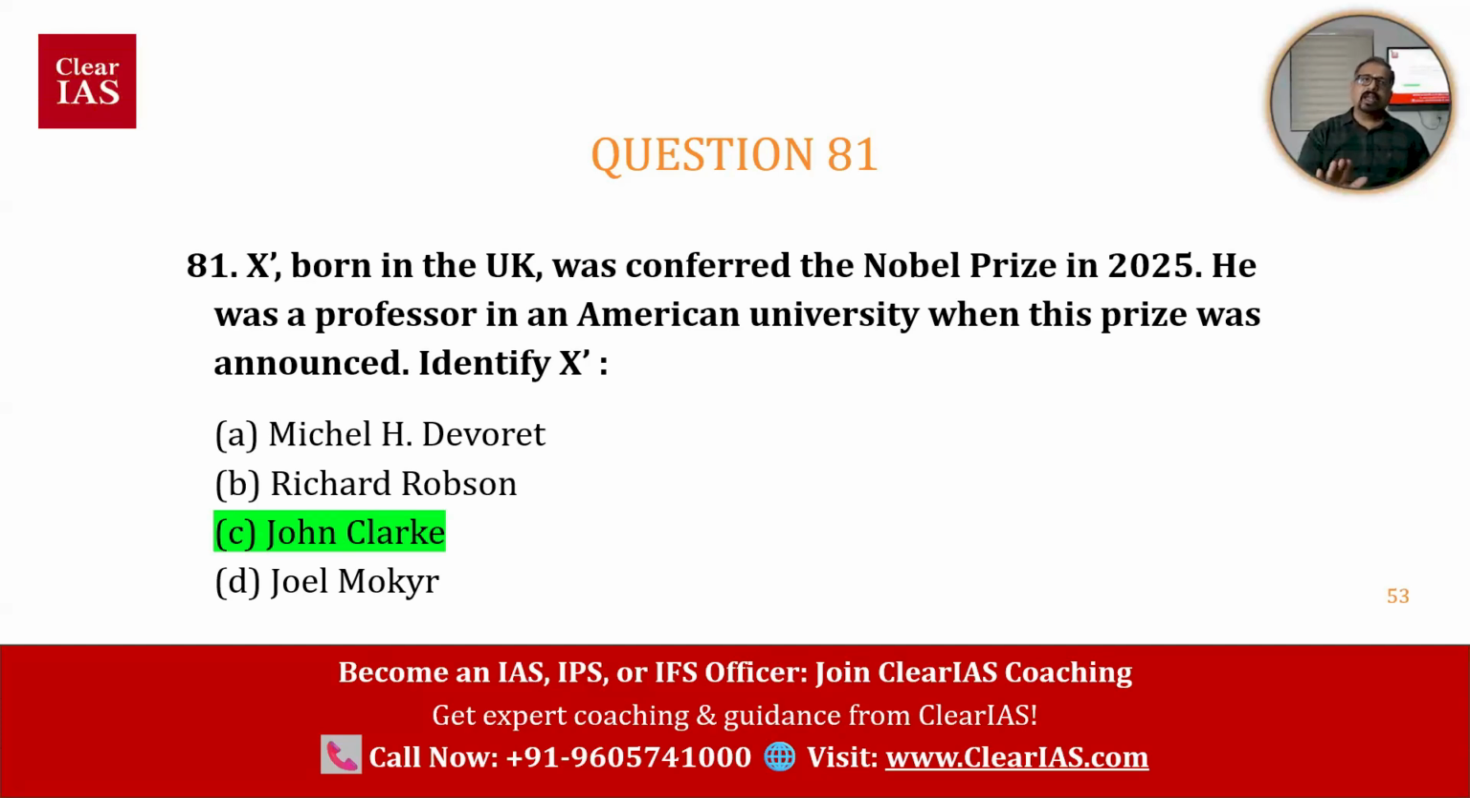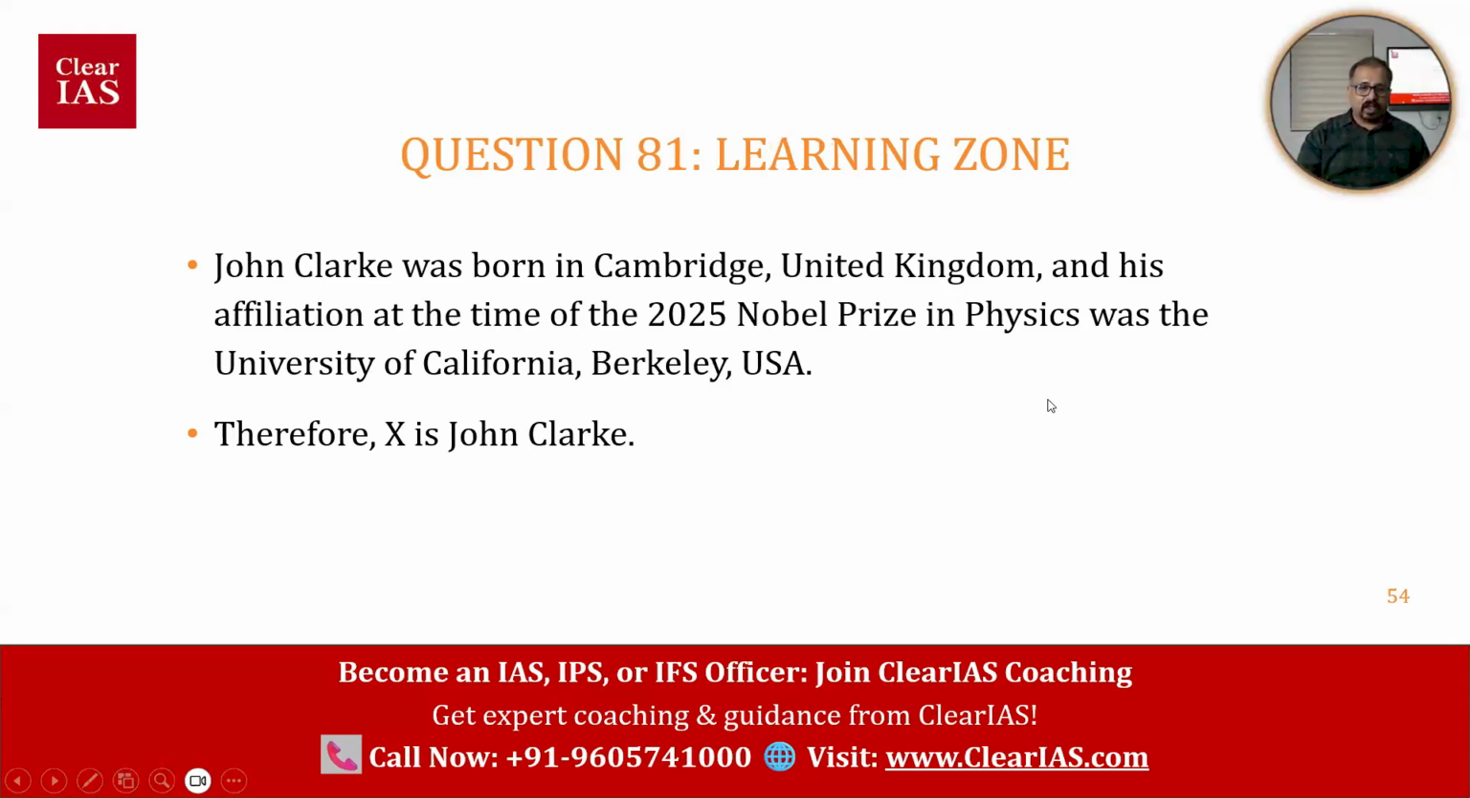Nobel prizes are also a good topic to ask. But from the Nobel Prize, the question should be framed in a better way, connecting it with that invention, discovery, impact of that finding and all. That is how it should ideally be phrased. Okay, John Clark was born in Cambridge, United Kingdom, and his affiliation at the time of the 2025 Nobel Prize in Physics was the University of California, Berkeley, USA. So X is John Clark. But this went like a quiz question.